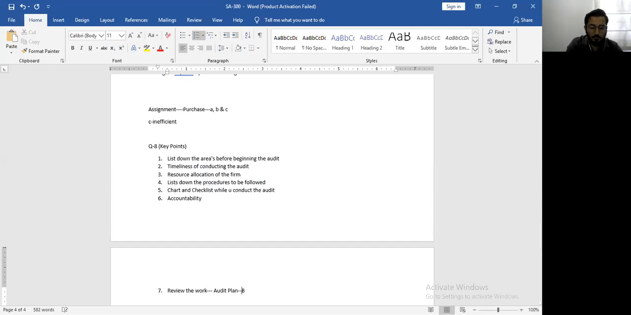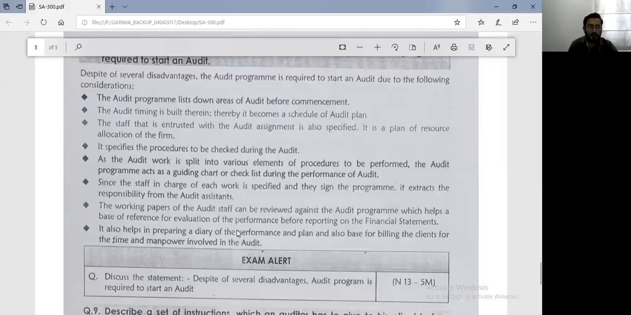So, just before reporting, you can properly review the entire work based on your audit plan. And finally, it also helps in preparing a diary for the performance and plan, and also a base for billing the clients for the time and manpower involved.